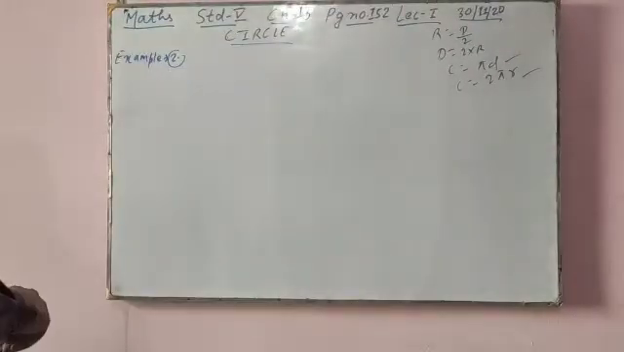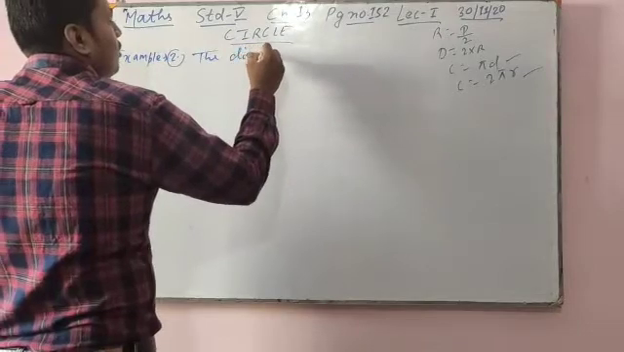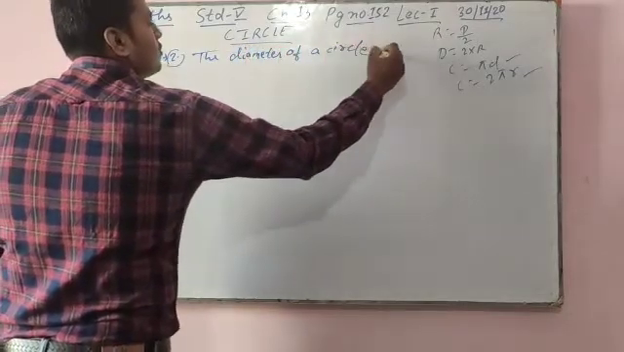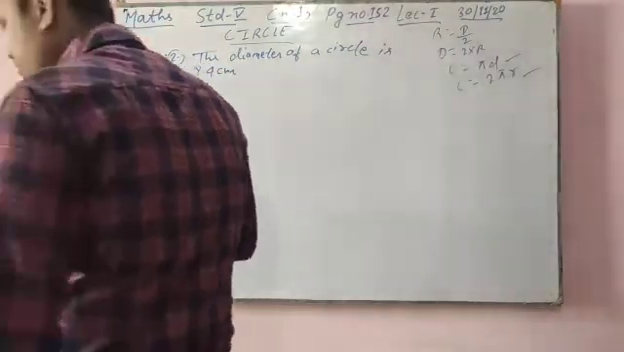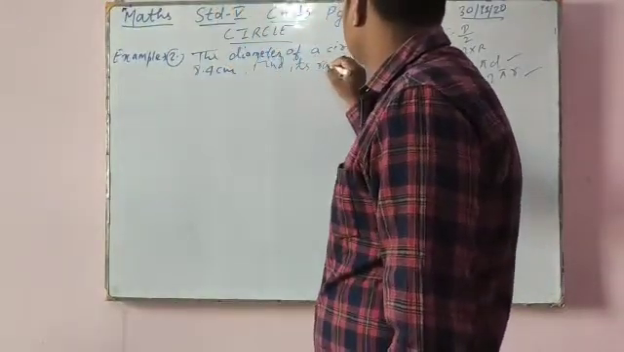Question: the diameter of a circle is 8.4 centimeter. Find its radius.